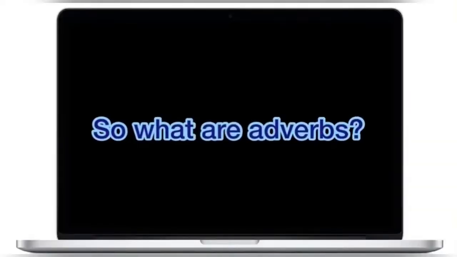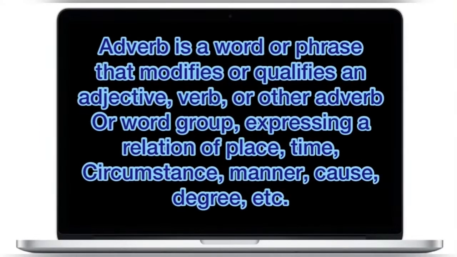So what are adverbs? An adverb is a word or phrase that modifies or qualifies an adjective, verb, or other adverb or a word group expressing a relation of place, time, circumstance, manner, cause, degree, etc. Well, that's what an adverb is, and I know you're probably like, that's a long definition. Yes, maybe, but it does explain to you what an adverb is.